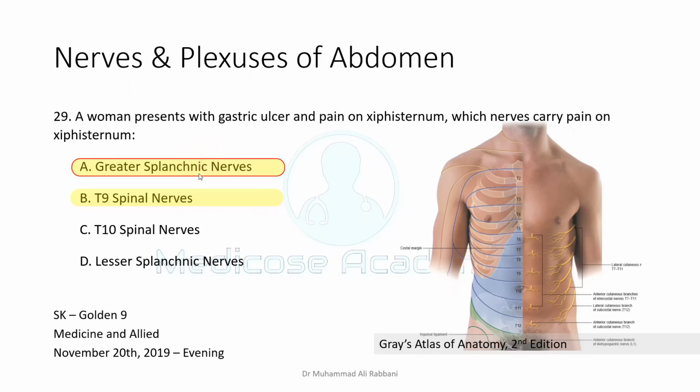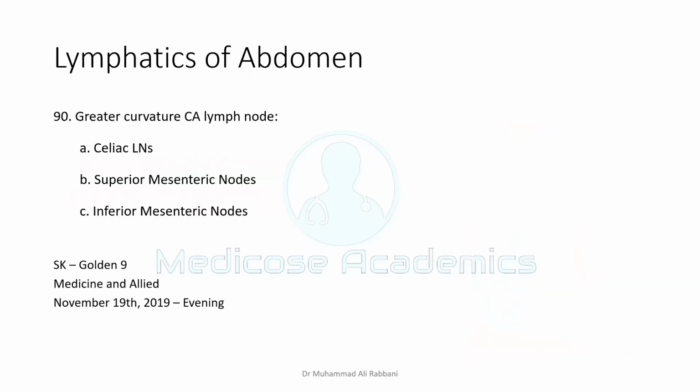Basically, what happens is, in a gastric ulcer, these nerves are carried by the greater splanchnic nerve to the spinal nerve, and there the brain feels the pain as referred pain to the xiphisternum.